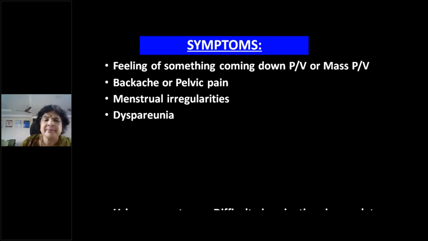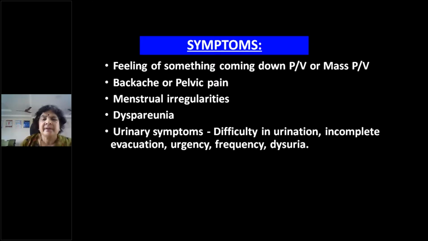Then if she's a young patient, she may even complain of dyspareunia. Then the most important are the urinary symptoms. Sometimes they may even complain of difficulty in walking, if it is a huge prolapse coming out, procidentia, right? So urinary symptoms are the most important symptoms: difficulty in passing urine, difficulty in emptying the bladder, incomplete evacuation, frequency, urgency, and dysuria or painful micturition. So this may suggest infection.